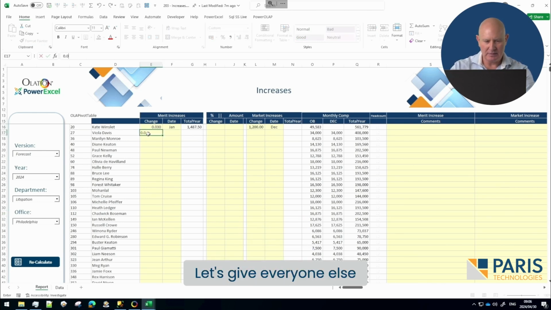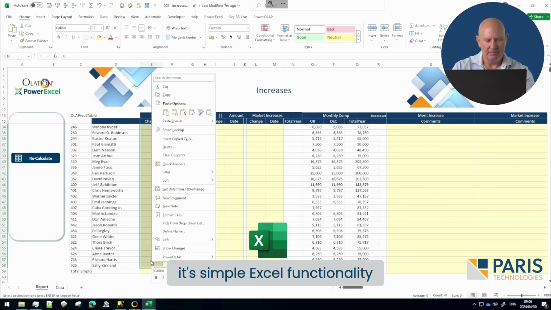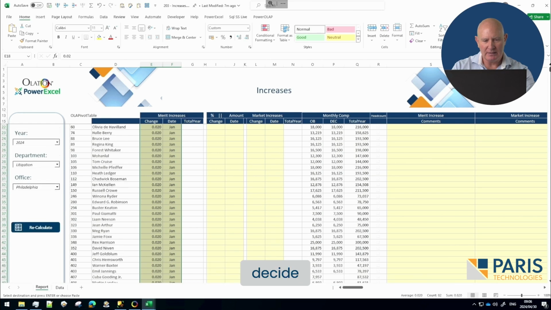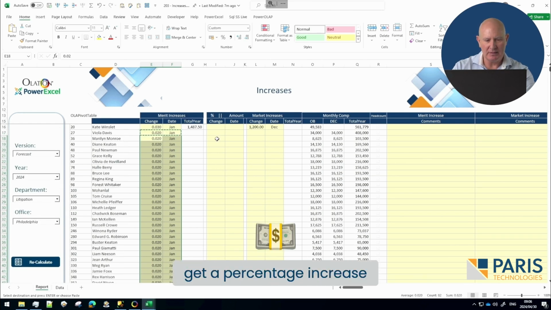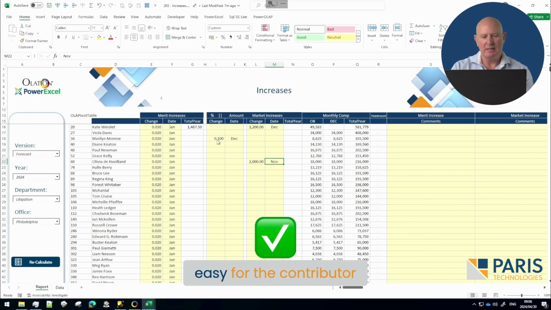Let's give everyone else 2%. So for the user, it's simple Excel functionality. Just copy and paste. And here we can decide if we're going to get a percentage increase or a value increase. Very easy for the contributor.